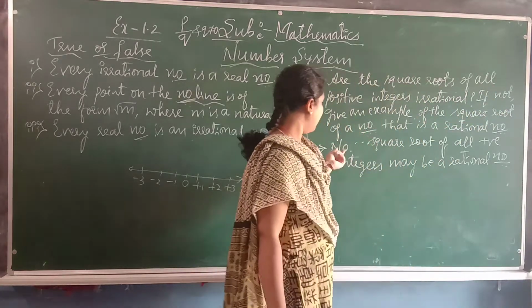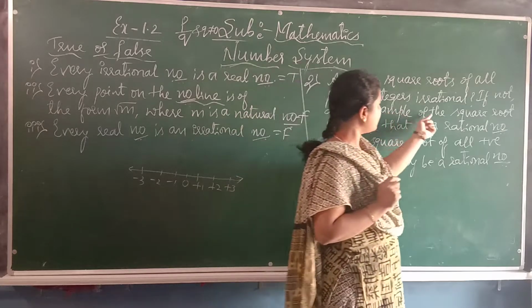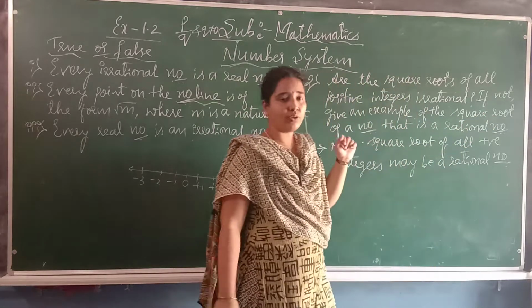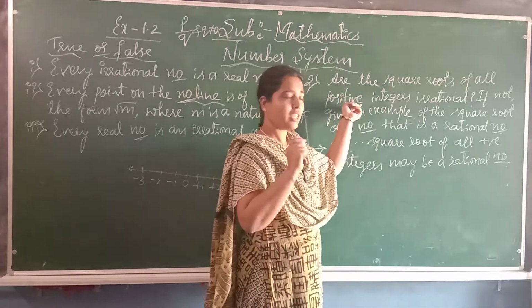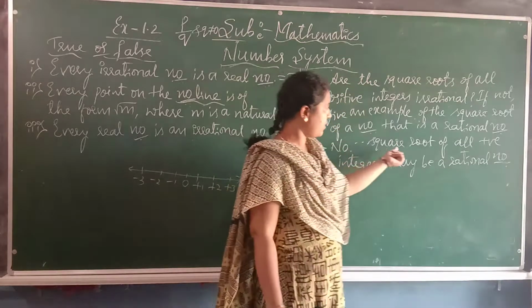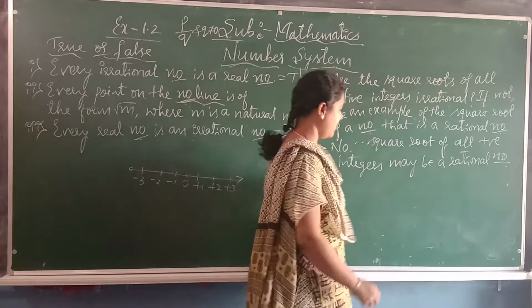If not, if it is not irrational, give an example of the square root. If this statement is wrong, we have to write the example. No, because the square root of a positive integer may be a rational number.